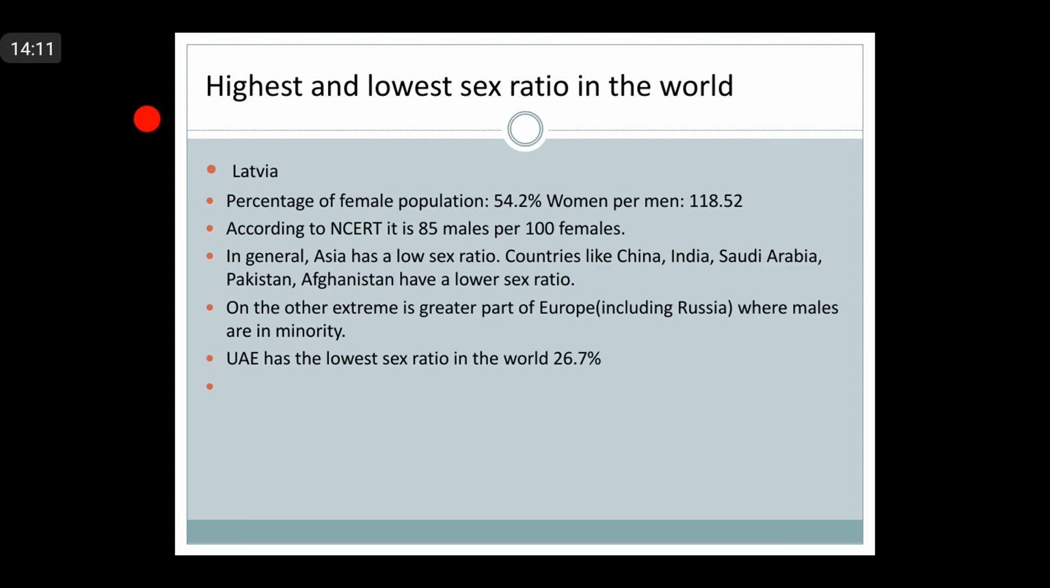So we have discussed today mainly what is sex composition. Okay, what is sex ratio, why sex ratio is unfavorable for women, and in different countries of the world, which country has the highest sex ratio and which country in the world has the lowest sex ratio. Today we have discussed mainly two topics. One is what is population composition, and another one is what is sex composition. Okay, so that's all for today. Have a good day.